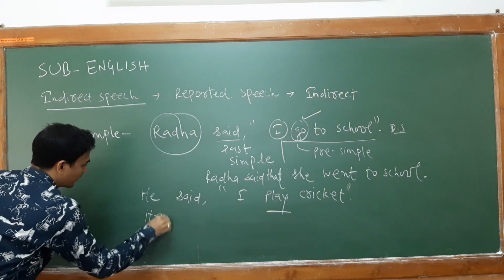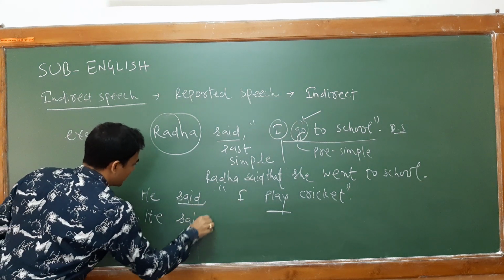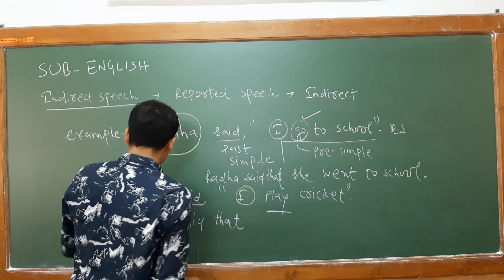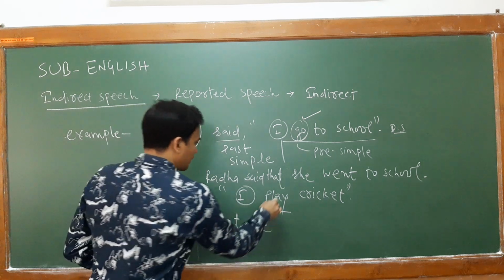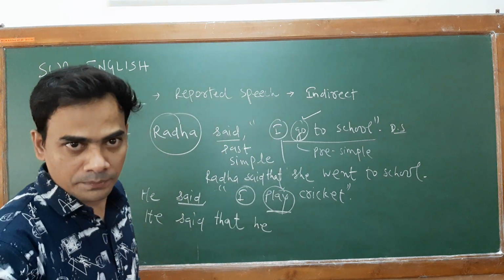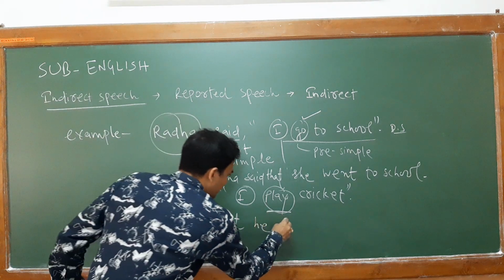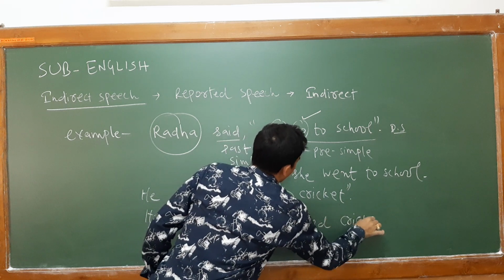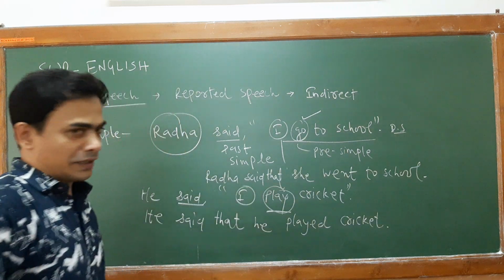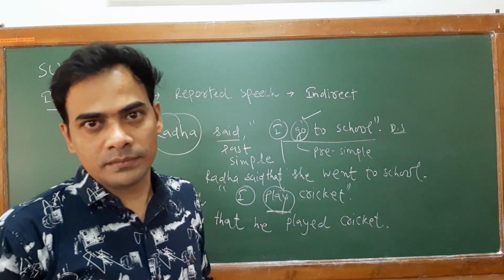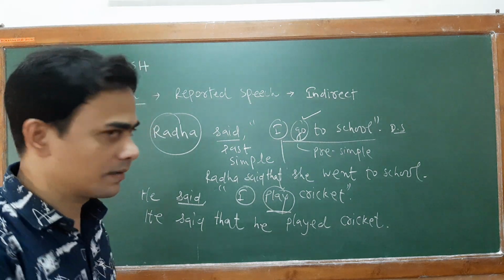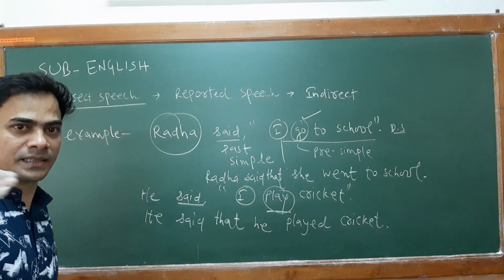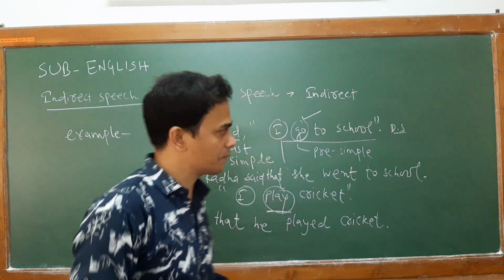So here, as it is, you write down said. After that, you need to put that, then the pronoun. This will change as for third person singular number. Now the simple present verb will be changed into simple past. So he played cricket. Now you understood how present simple form is changing into past simple form. Okay, now I will be giving you the example of present progressive, how it is changing into past progressive.